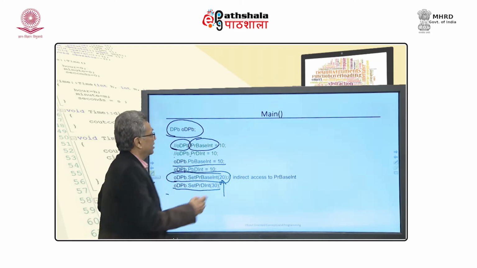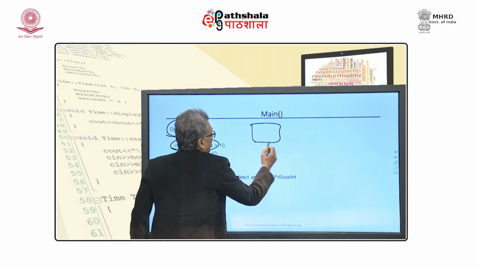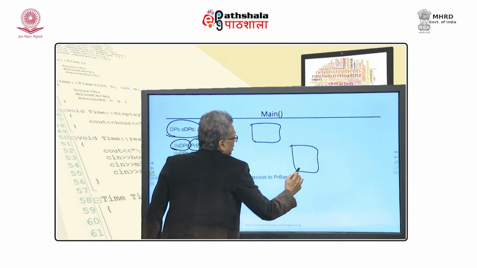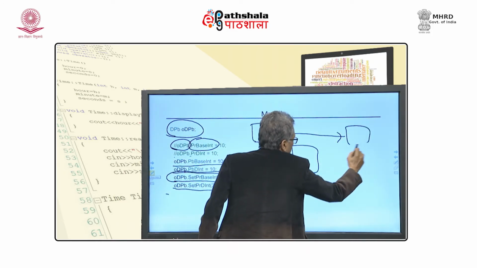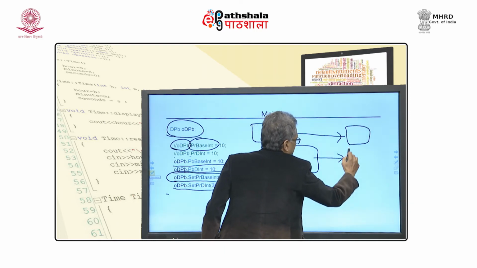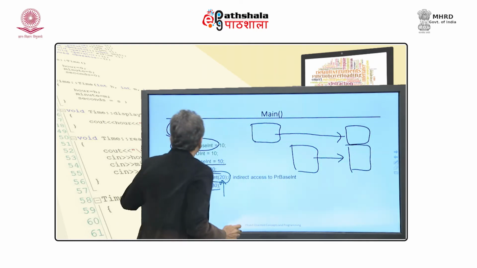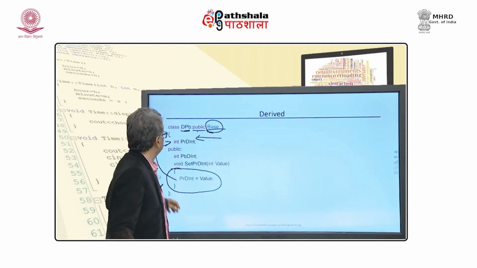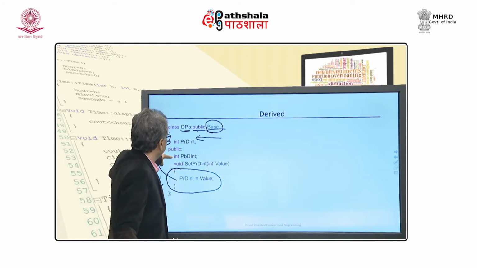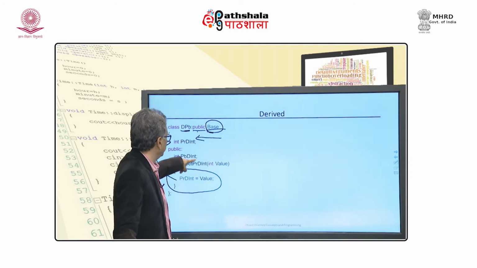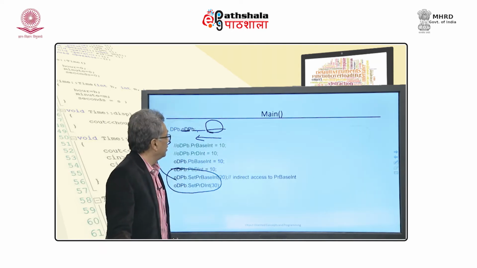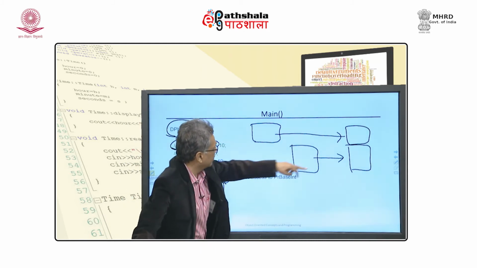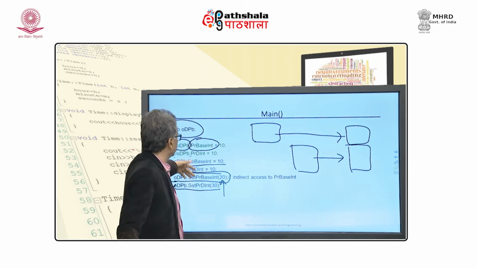So, please understand the derived member. This is my base class and this is my derived class. Now, when I get the derived object, this base class sub-object is available as well as this. PR, PB, PRD, PBD and these three functions are already available here, but additionally I have this PR base int.